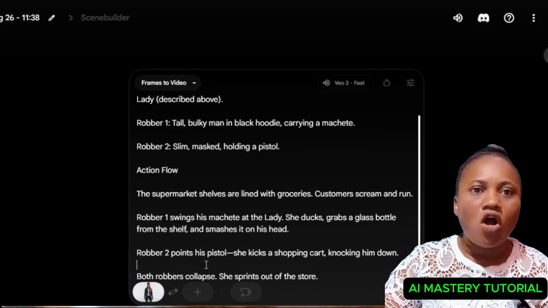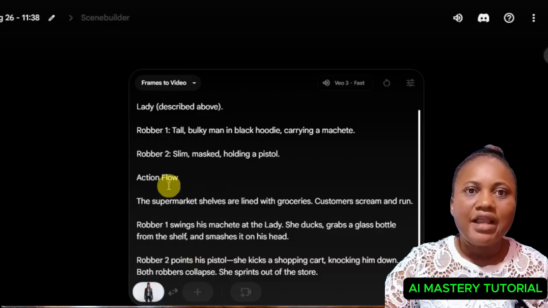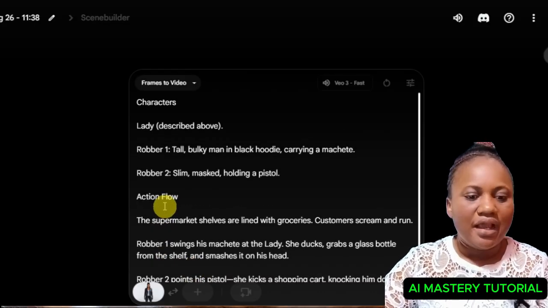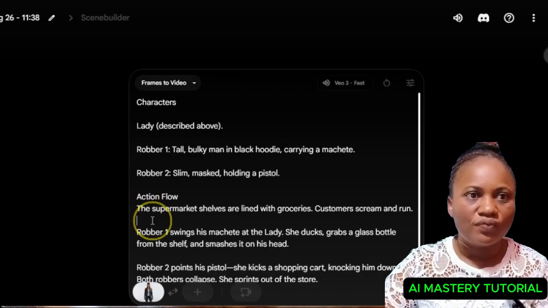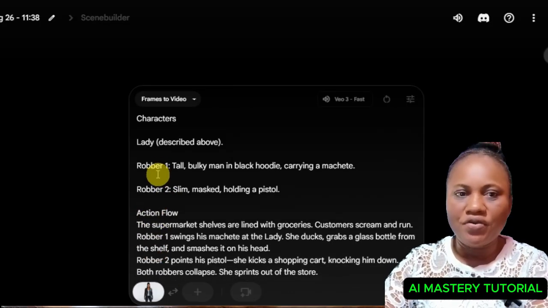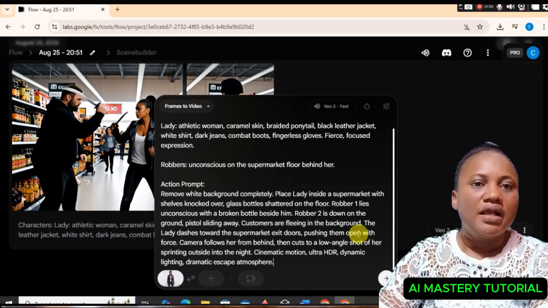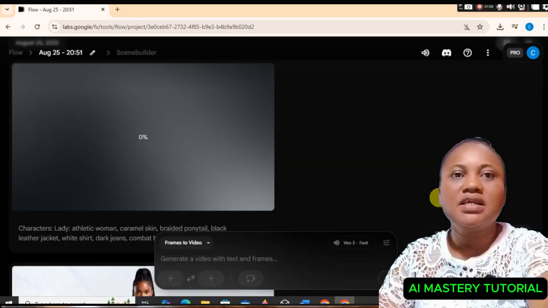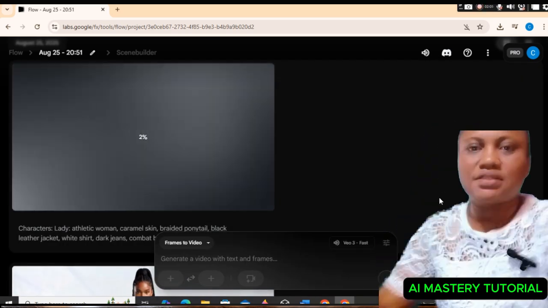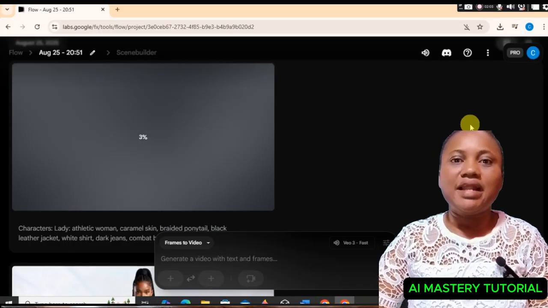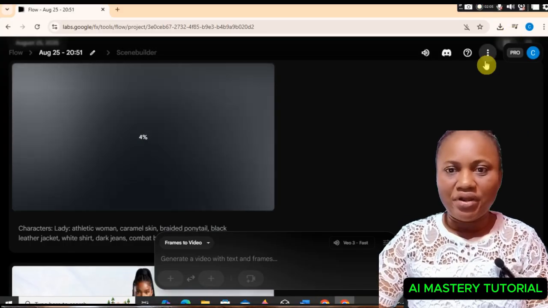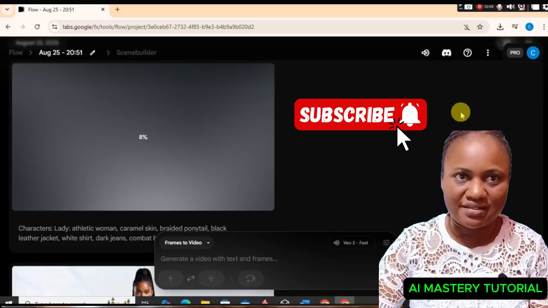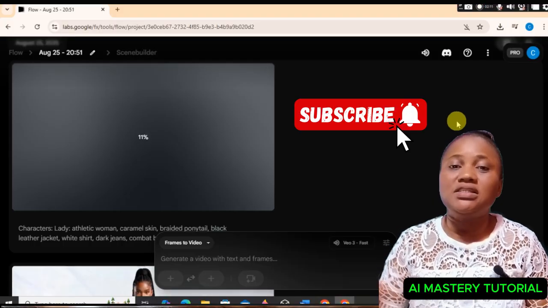I copied all of this and headed over to my Flow and pasted it there on the Flow. Remember, we already have it. Now the next thing I did was to hit generate. And when you hit generate, it will bring you up to this place. That is exactly what I did.